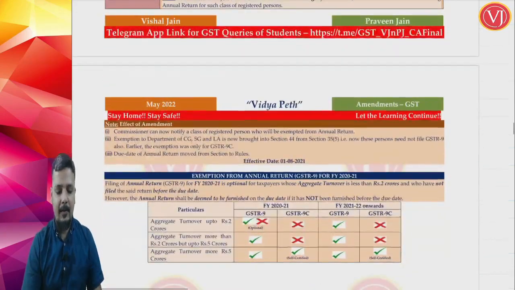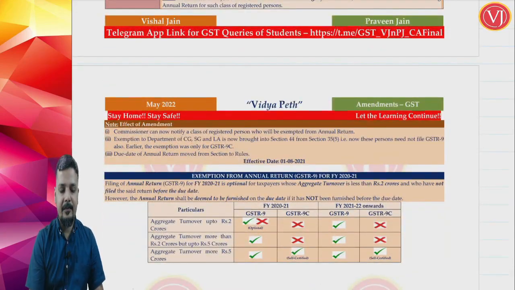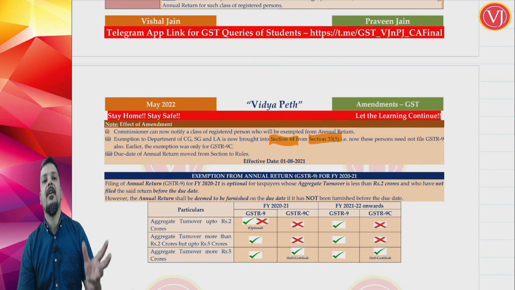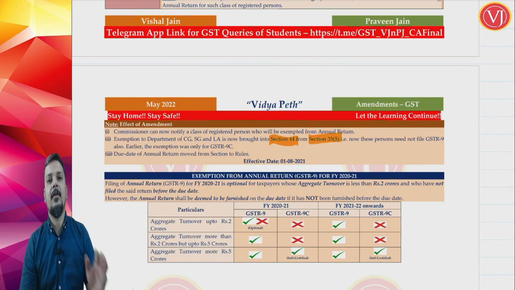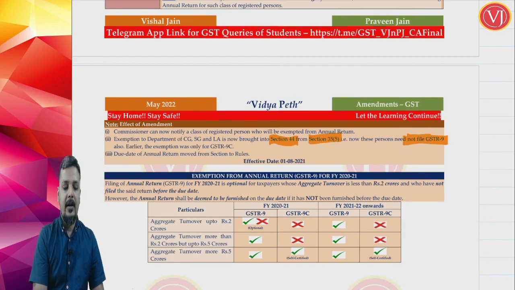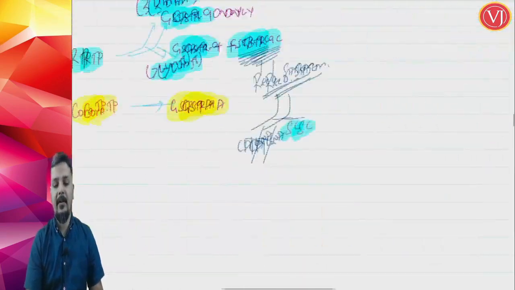If you see this amendment, it is brought into section 44. Previously this relaxation was in section 35, which talks about the reconciliation statement. So it is shifted from 35 to 44. And when it was shifted, even the language was changed to such an extent that now they are not required to file 9 also. Previously they were required to file 9 but not 9C.